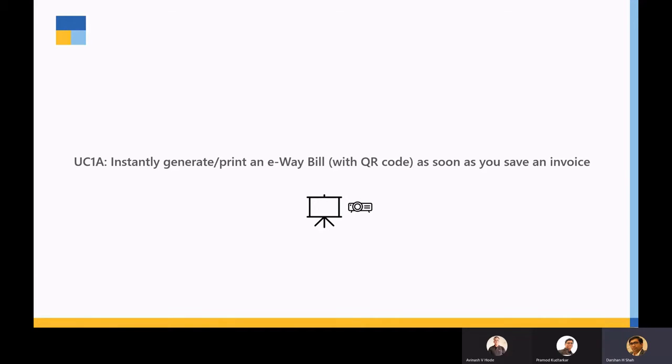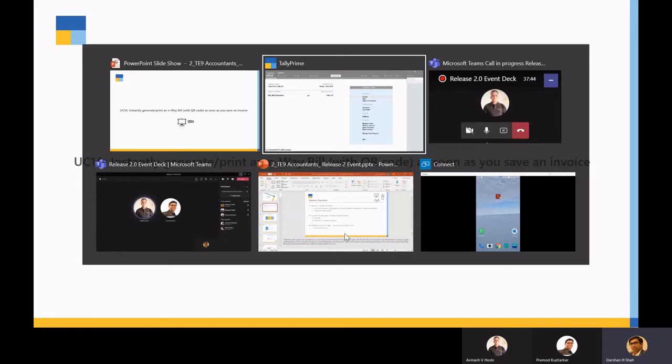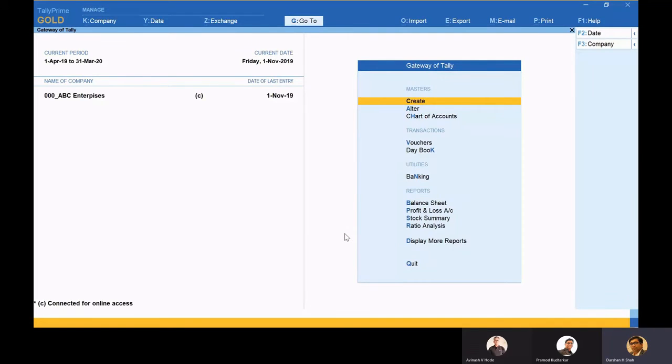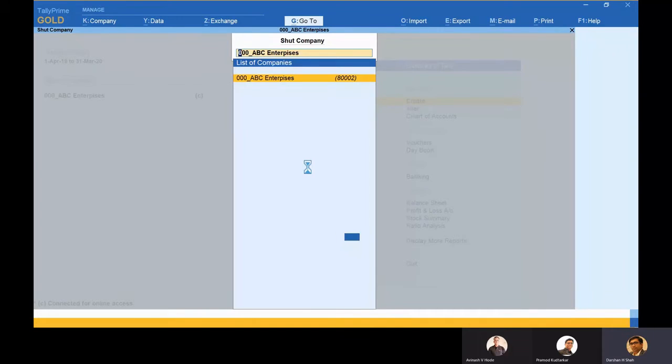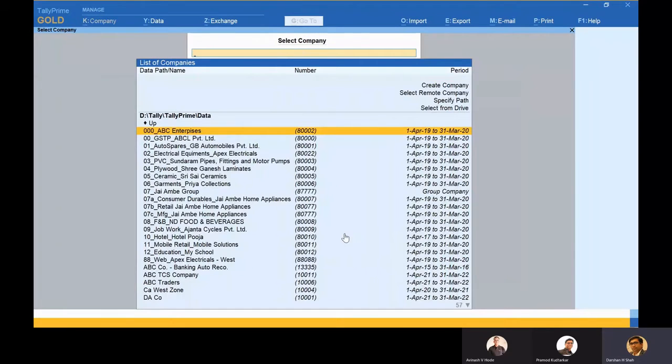Let me give you one scenario of the e-way bill. This is my Tally. Pramod, can you just confirm whether you are able to see my Tally screen? Yes, it is visible. Yeah, thank you, Pramod. So I'll just log out from here. Now I want to show you in one of the e-way bill companies.